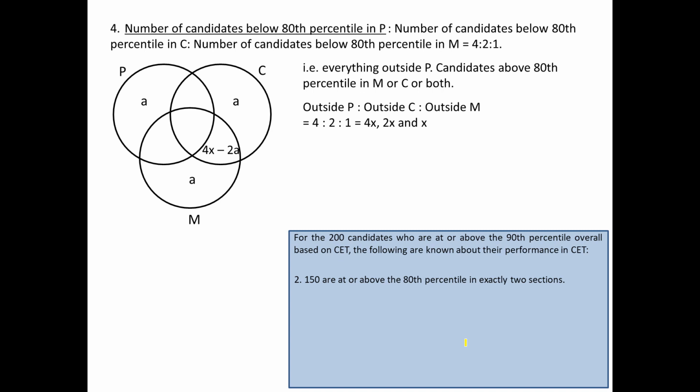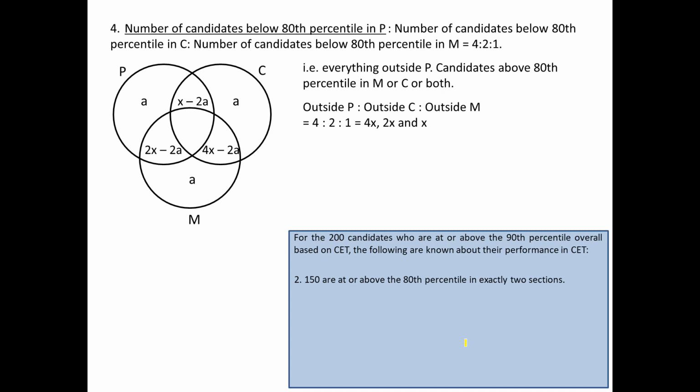Total area is 4x, and you subtract those two A's, it gives you 4x minus 2a. Similarly, the other two areas would be 2x minus 2a and x minus 2a, because these three numbers were in a ratio of 4:2:1.